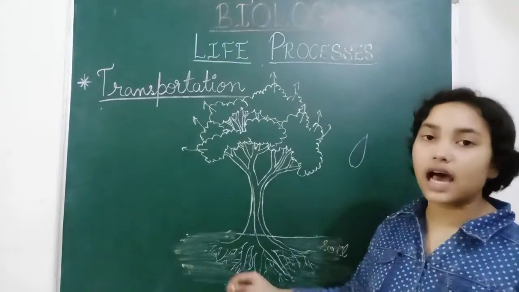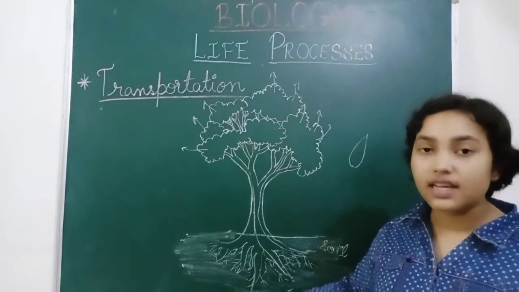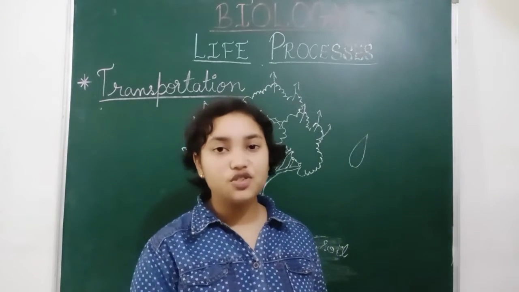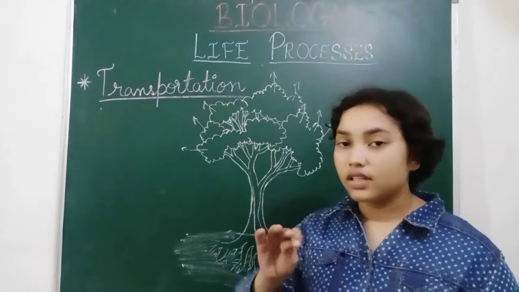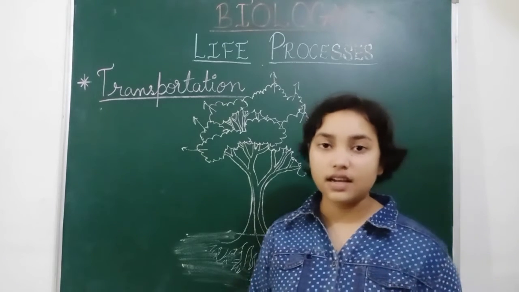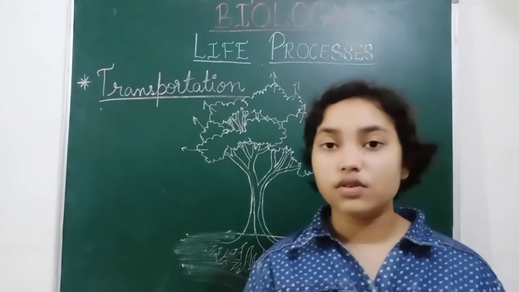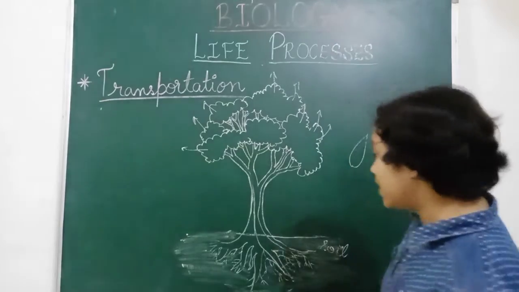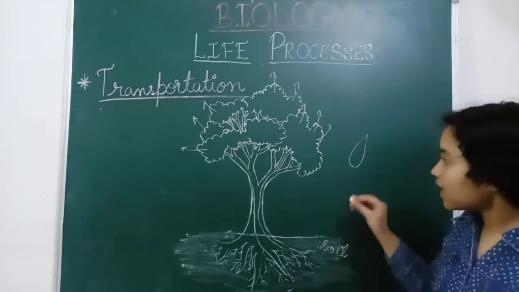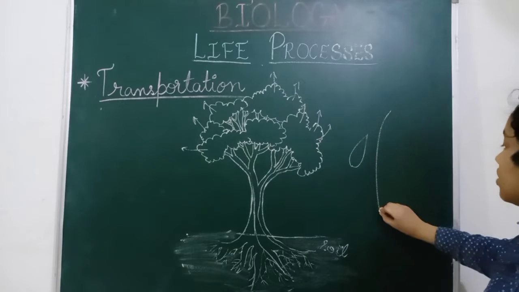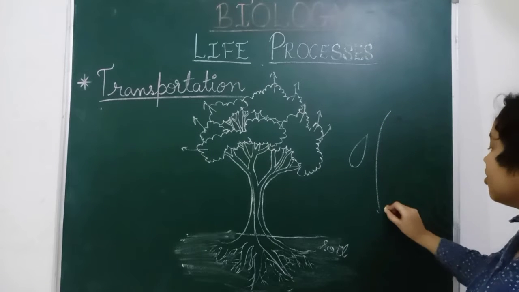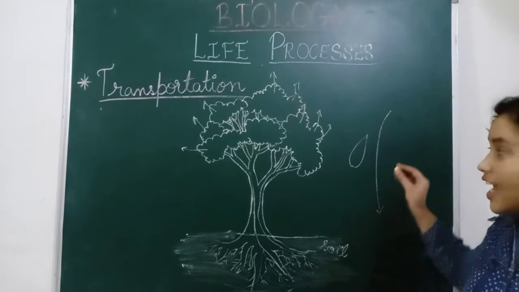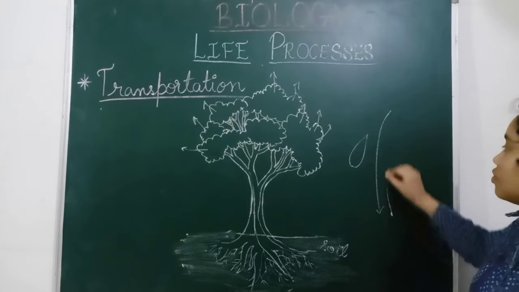So these minerals are absorbed by the roots, and they are carried out into the phloem. Phloem tissues are living cells, but xylem tissues are dead cells, because if the xylem tissues were living, then they could not breathe out and breathe in, because the transportation of water is taking place at very high pressure. It is easier for water to fall down from higher concentration to lower concentration, but it is difficult for the water to be carried from downwards to upwards.